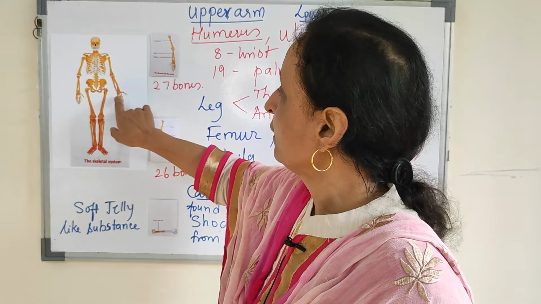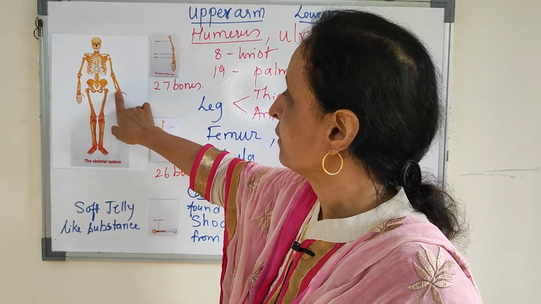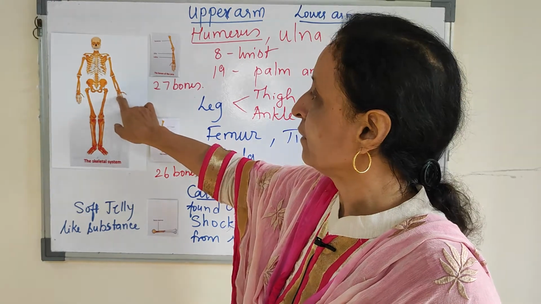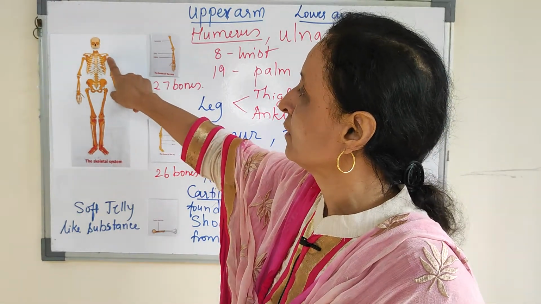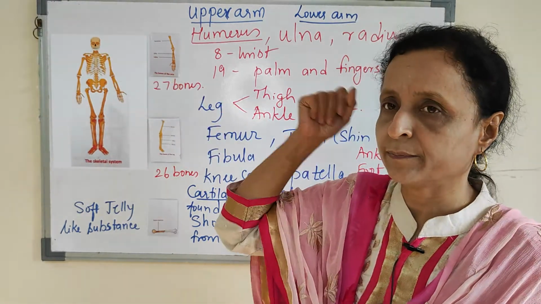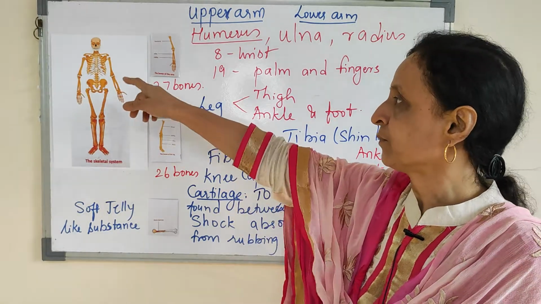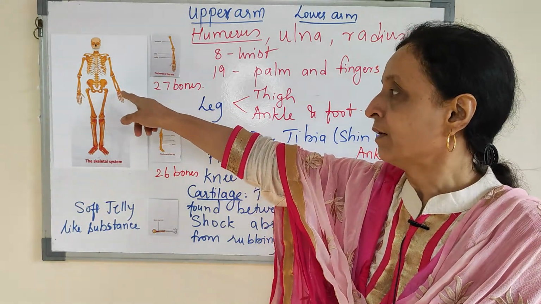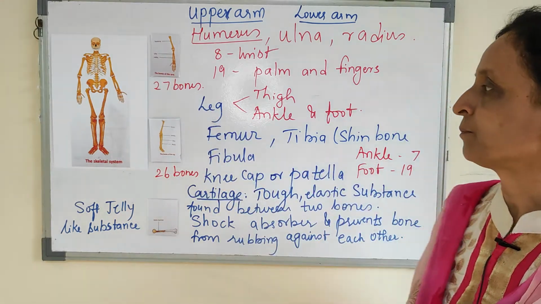Here you can see this hand and wrist. This is the wrist, this is the hand. This is the radio-ulna, humerus. So this is your hand. Humerus, radio-ulna, wrist and palm.